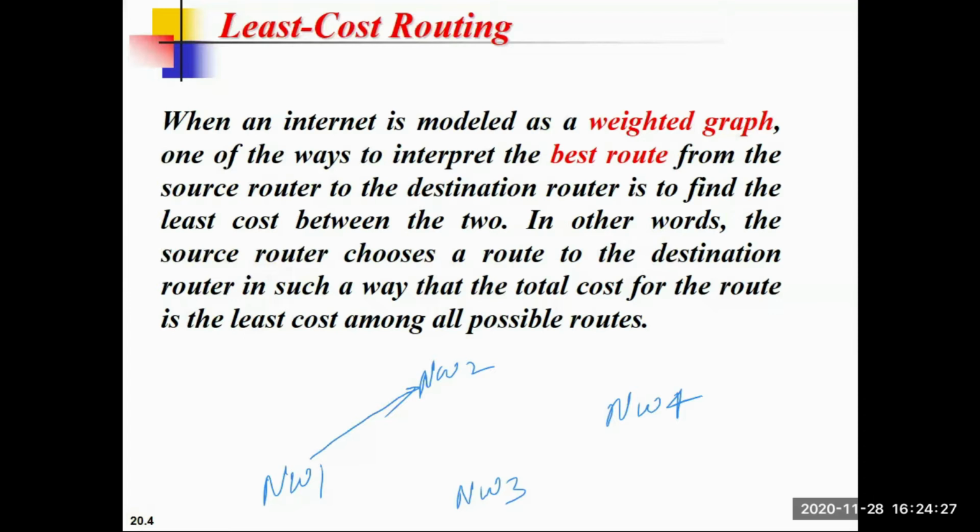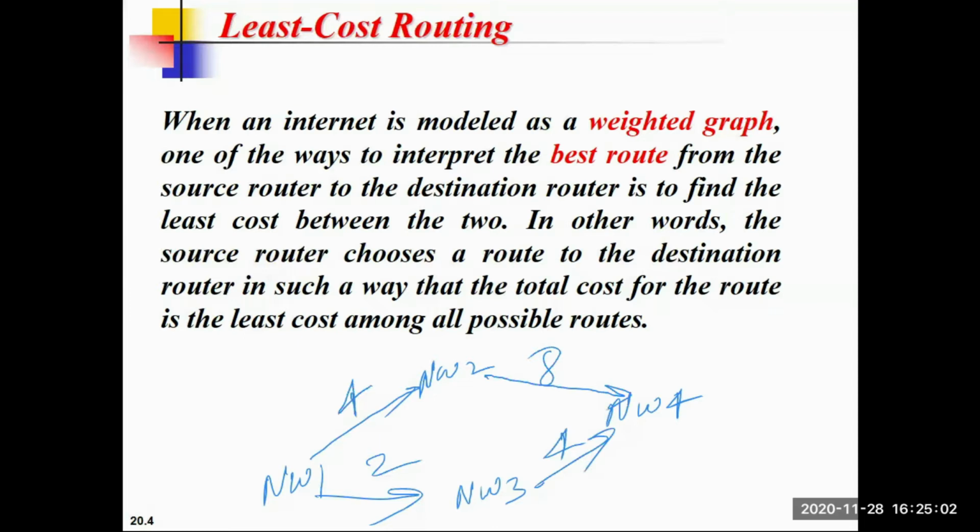So let's say the cost of this one is 4, and one more link is there between network 2 and network 4, and the cost is 8. And let's say one link is there with the cost 2 and one link with the cost 4. These are the costs, and with this least cost routing, you basically have a weighted graph. We have drawn one graph, and weighted graph means every link has its designated cost.